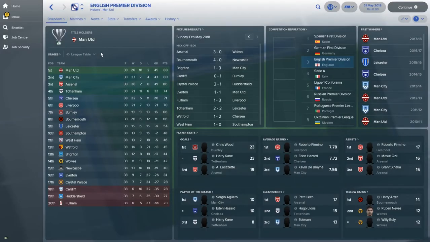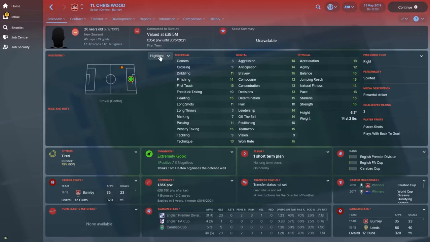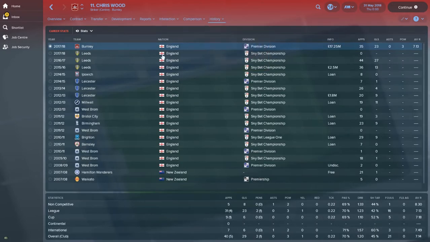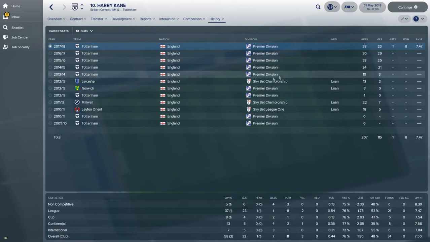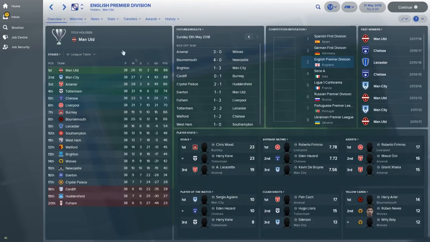We'll have a look at the golden boot. So the golden boot goes to Chris Wood of Burnley. Wow, okay, he's had a good season. I mean, Burnley did have a good season, 23 goals. Second is Harry Kane. Probably didn't get off to a good start. He doesn't tend to score at the start of the season, but he's done nicely.